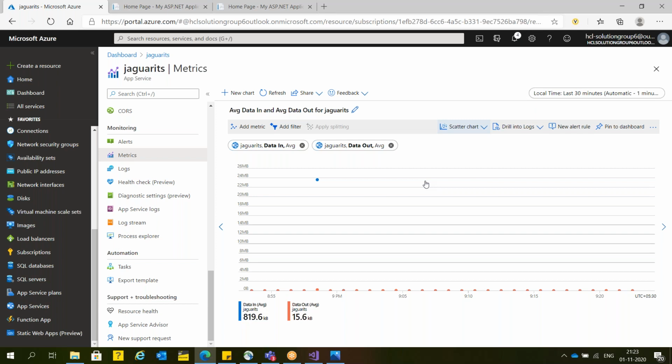So actually, when people are requesting, that is data in. If internally it is going to access something from the outside, that is data out. That's why data in will always be higher than data out. And we can even refer to how many times that website was accessed. Can we check that also?